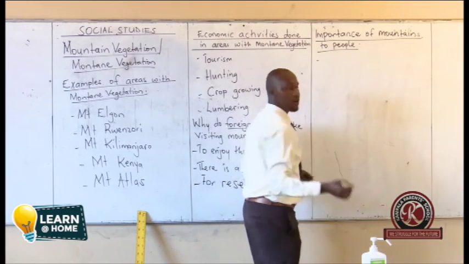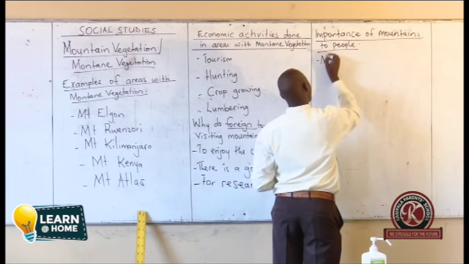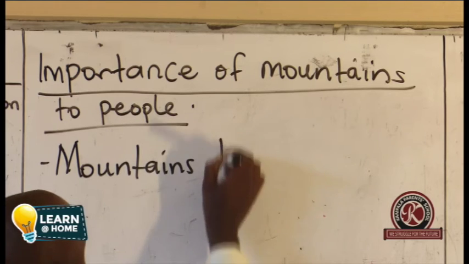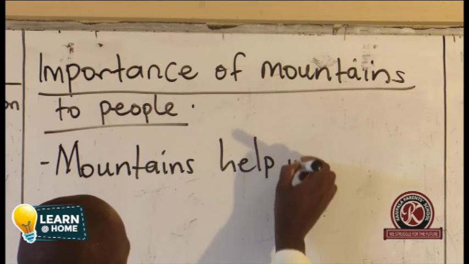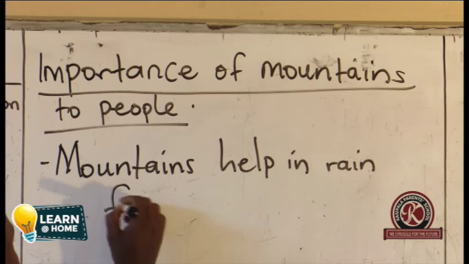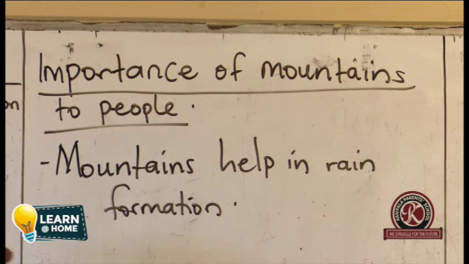Yes, tell us one. Your one is saying mountains help in rain formation. How do mountains help in rain formation?